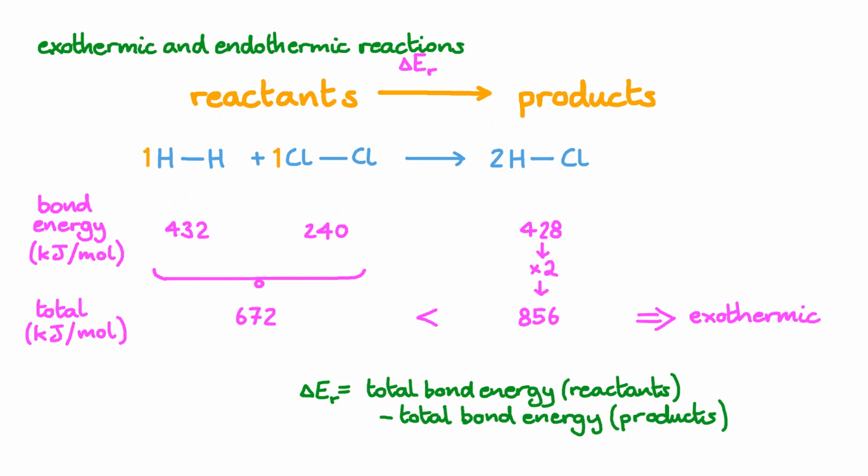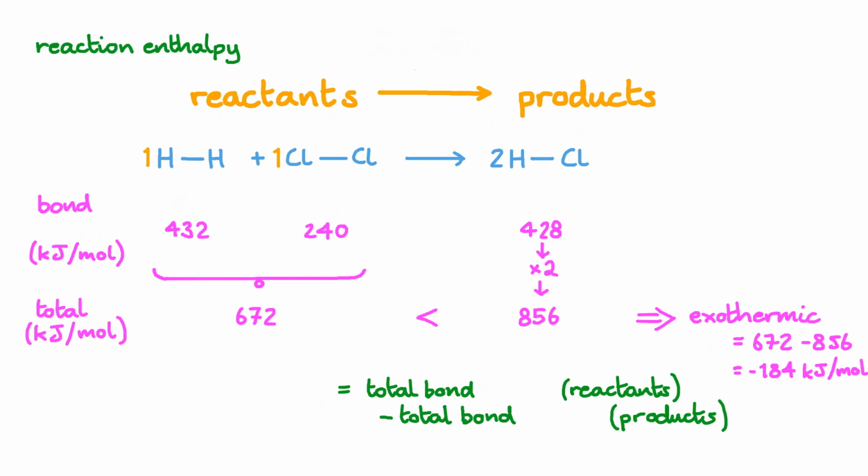We can calculate the total change in energy or enthalpy by taking the total bond energy of the reactants, which is energy we need to put in, and taking away the energy we get out from the formation of bonds in the products. In this case, the difference in bond energy between the reactants and the products is 184 kilojoules per mole, and we're dealing with an exothermic reaction, so this is energy leaving the system.